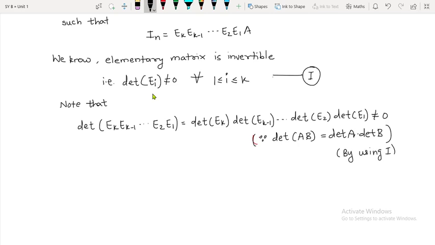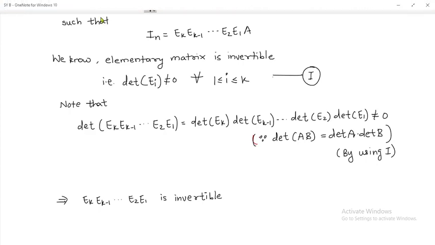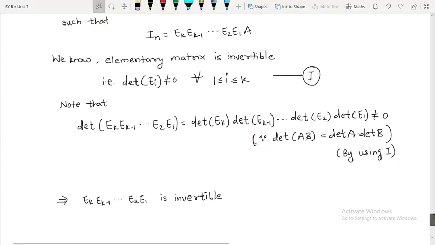Fine. So this implies this Ek, Ek minus 1, and so on, E2, E1 is invertible. So this matrix is invertible means what? The inverse of this matrix will exist, right?